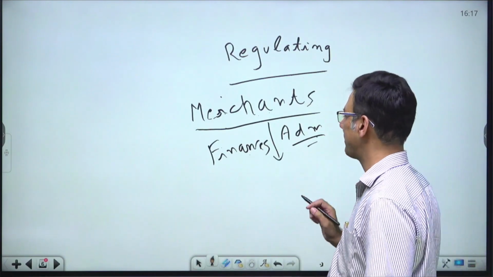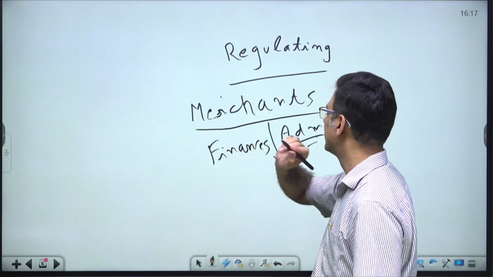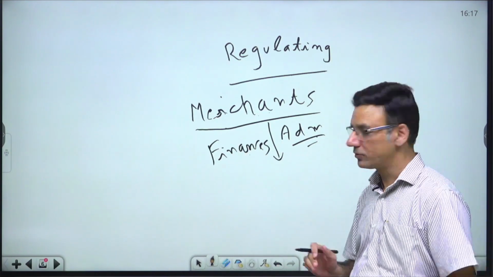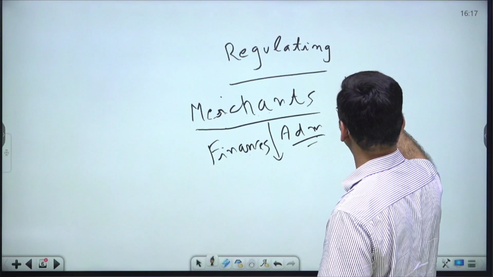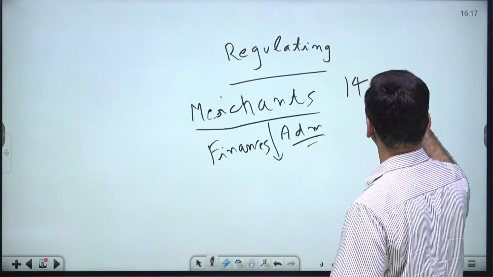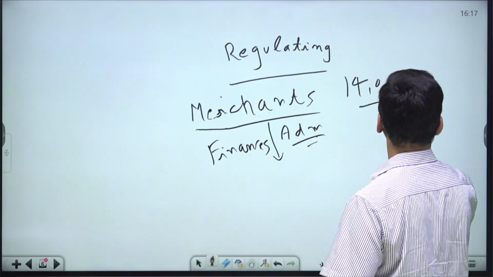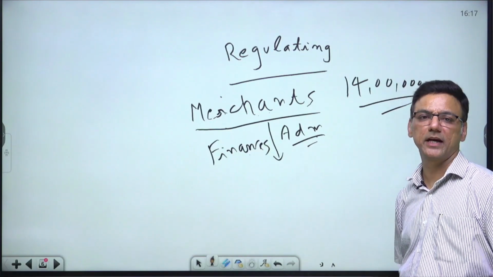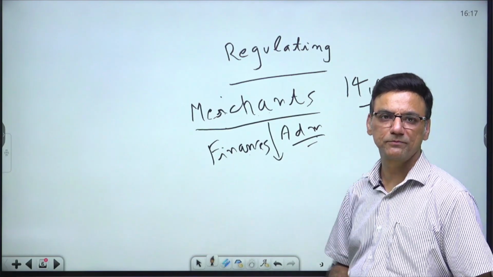And a moment happened when the East India Company required a loan. At that point of time, the East India Company asked for a loan of 14 lakh pounds from the British Parliament. And this was the opportunity that the British Parliament was looking for.